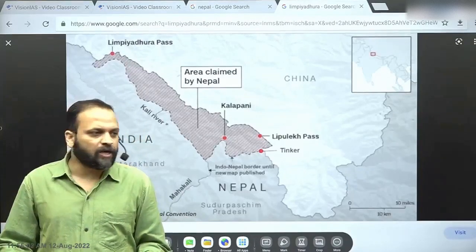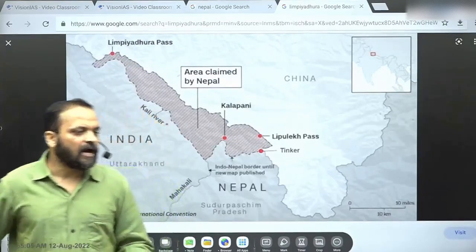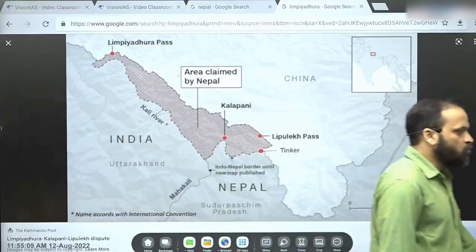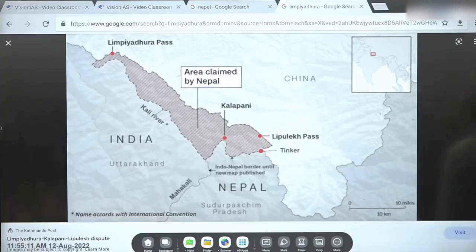And in 2007, Nepal had refused to formalize the boundary.